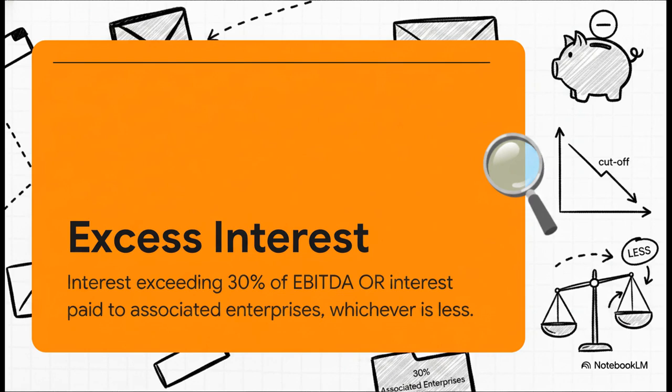So what exactly is excess interest? This is the magic number that gets disallowed, and the Act defines it using a very strict dual condition test. Basically, excess interest is either the total interest paid that goes over 30% of the borrower's EBITDA, or it's the total interest paid specifically to those associated enterprises. And here is the kicker. The law explicitly says you have to take whichever of these two figures is less. You can't just pick the one you prefer.